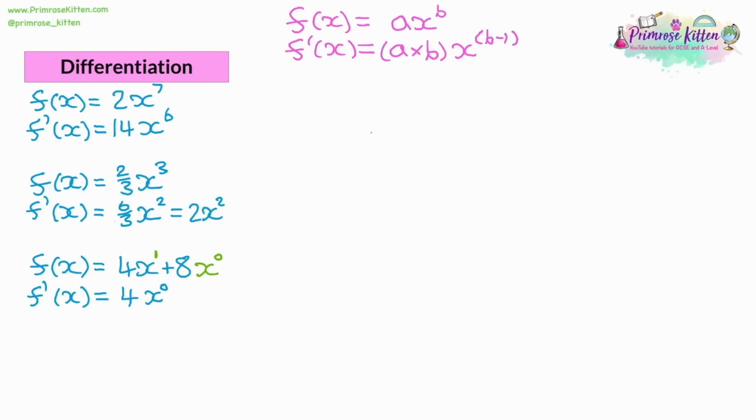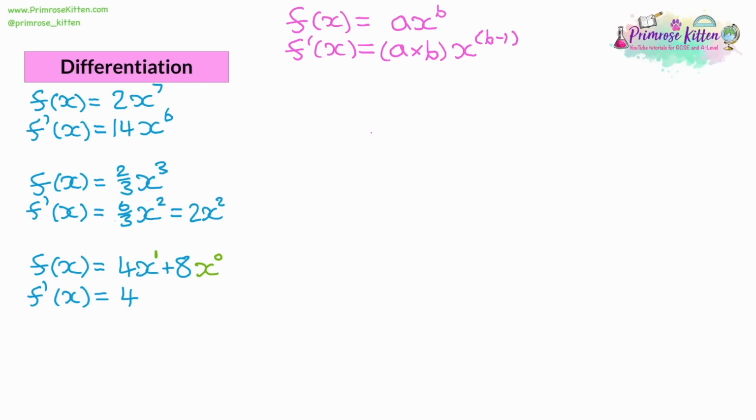Now, as we can see in the question, anything to the power of 0 is 1. So in the question, that's 8 times 1, which is 8. So here we've got 4 times 1, which is 4. So if you end up with a power 0, then you do not write an x in there. Here we have a power 1, as you saw, then we don't write the power, we do write the x.